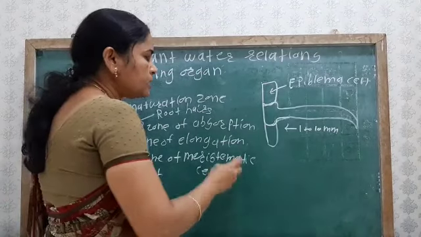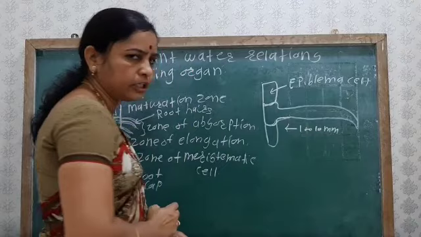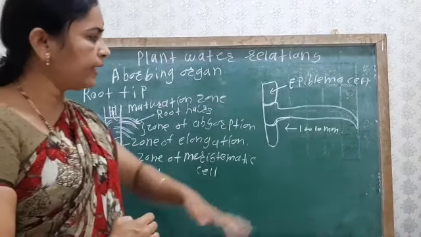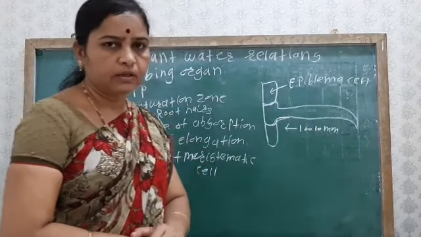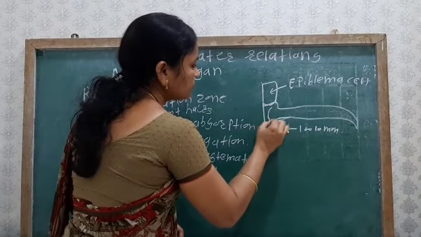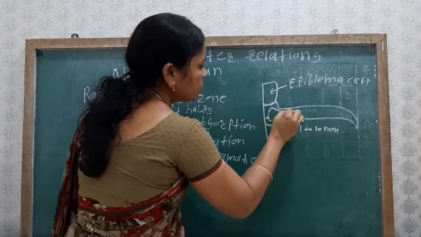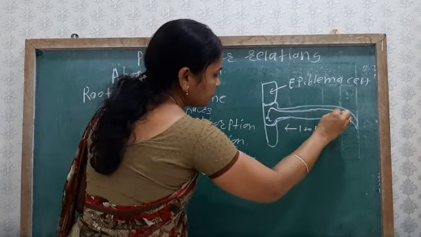One specific characteristic of the root hair is that it is a single cell, unicellular. It shows a single nucleus and a large vacuole.